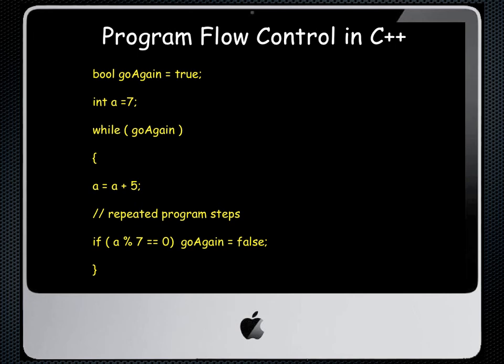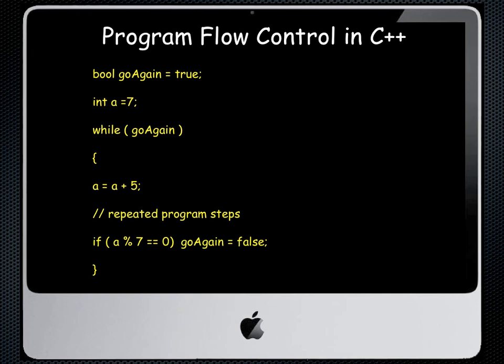So each time we go through this loop, the old value of a will have an additional 5 added to it until we get a new value. This will repeat as many times as necessary because we have our exit condition saying, hey, if a modulus 7 equals 0, in other words, if when I divide a by 7 I get no remainder, then it'll set the value for goAgain to false.